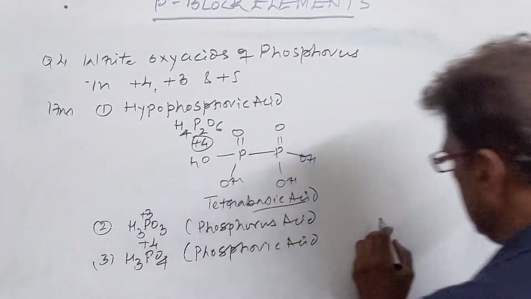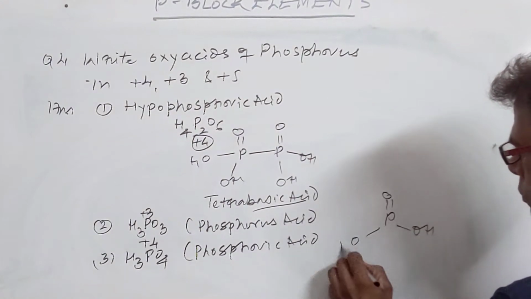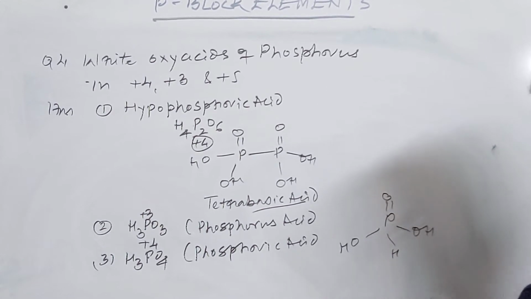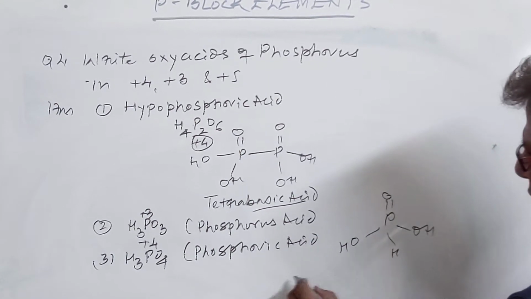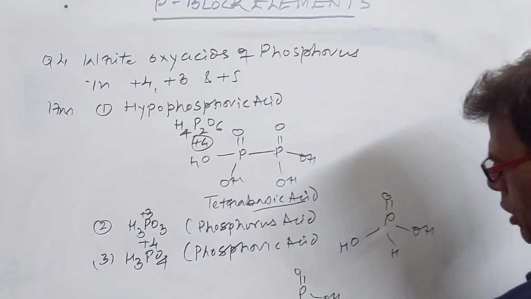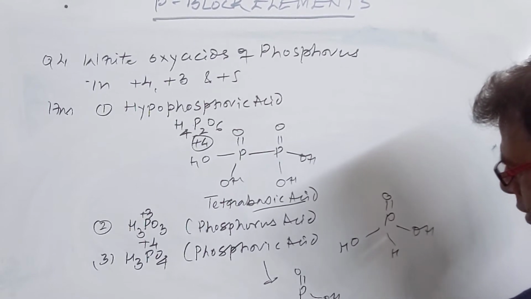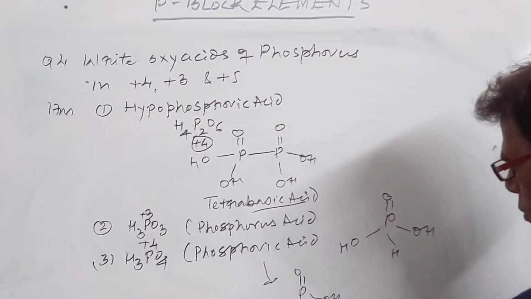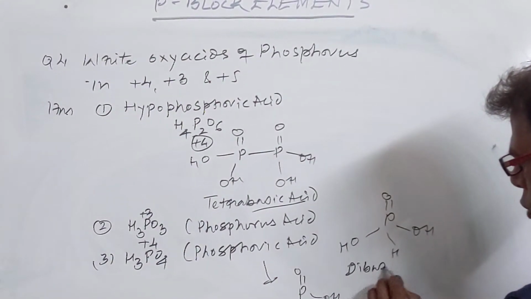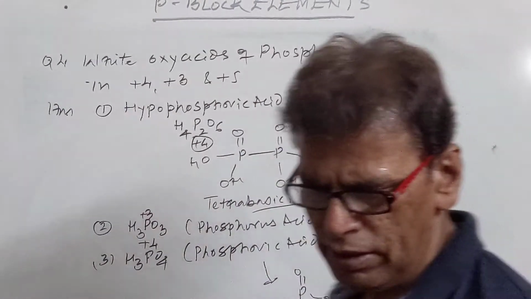Now the structure of these acids. This is phosphorus acid, a dibasic acid. In the same way, you have to give the structure of orthophosphoric acid or phosphoric acid, the same compound. Here it is a tribasic acid. This is dibasic. It can release only 2 protons which are attached to oxygen. This proton cannot be released.